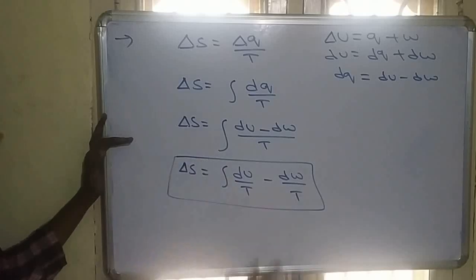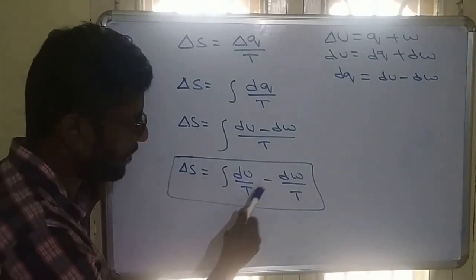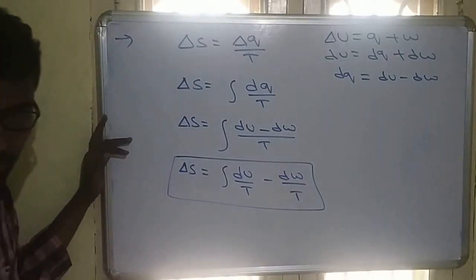From this we can derive the formulas. So change in entropy is integration of dU by T minus dw by T.